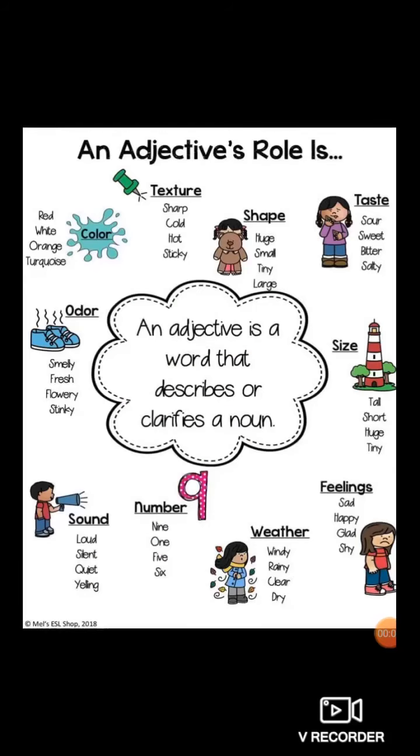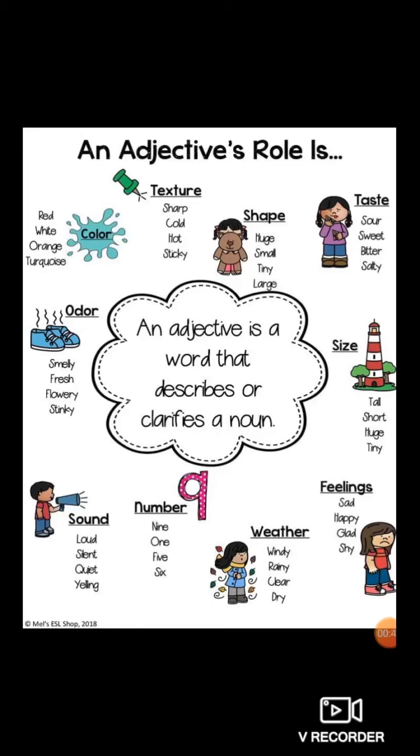Adjective. Now, what do you mean by adjective? An adjective is a word that describes or clarifies a noun. In simple words, adjective is a word that tells more about a noun or pronoun. Now, what is the adjective's role?